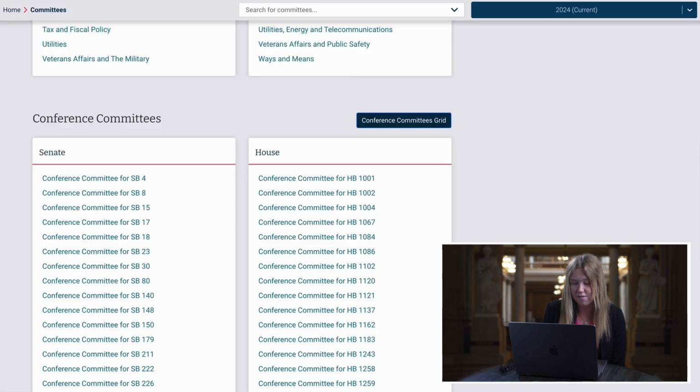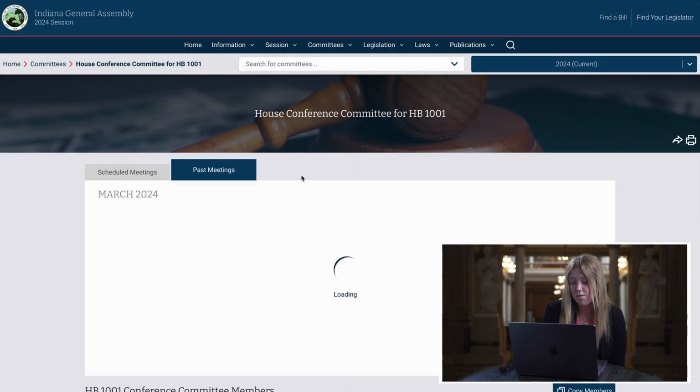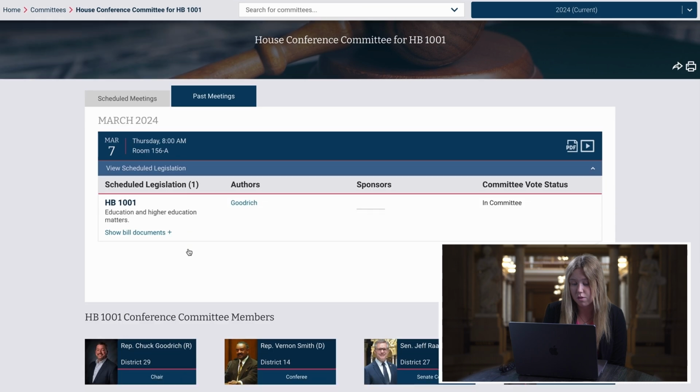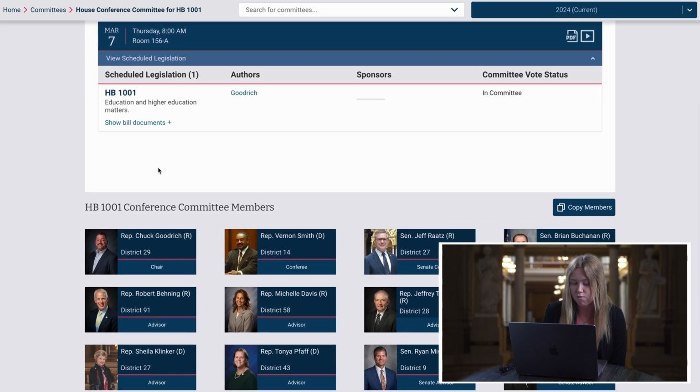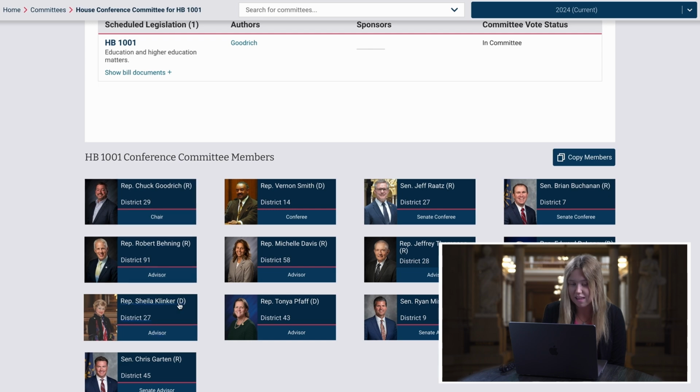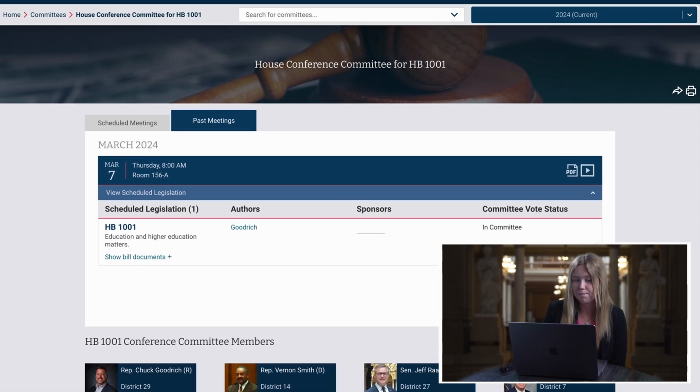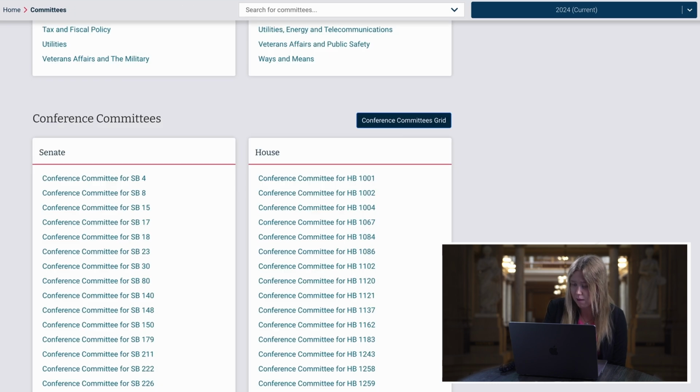Now we're going to go ahead and navigate back here, and if we click on a conference committee for one of the House bills, it will be a similar story. You'll just see the House bill, its normal information like we discussed before, but again, we can see the different people who are in this conference committee and click on each of them to learn more about them. Now we're going to go ahead and navigate back.